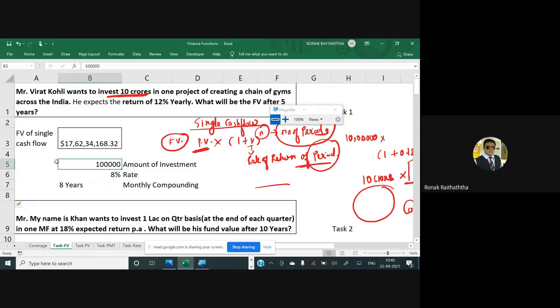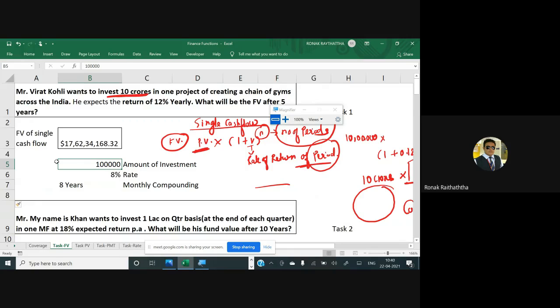Then whatever the monthly rate is, it is being added on a monthly basis. Then you get some money at the end of the first month, then you again get the interest for the second month, then you get the fund value at the end of the second month, the third month, the fourth month, and compounding is monthly in nature. So interest is credited on a monthly basis in your investment, not on a yearly basis.